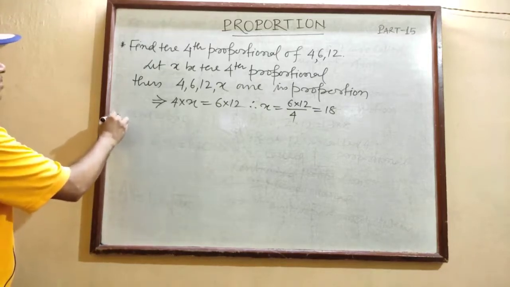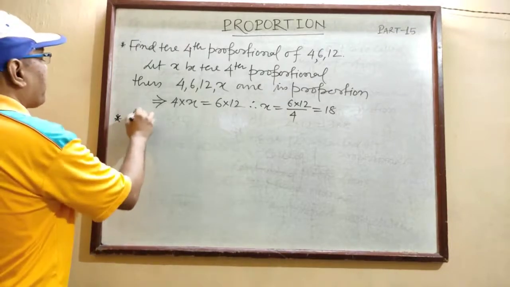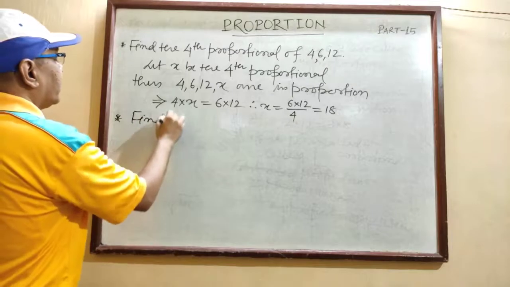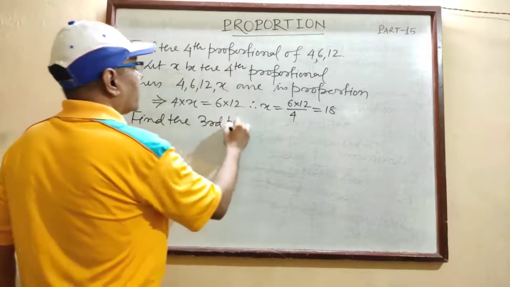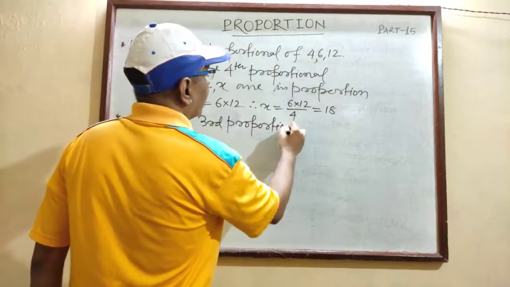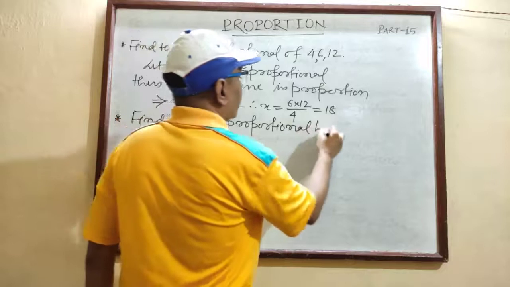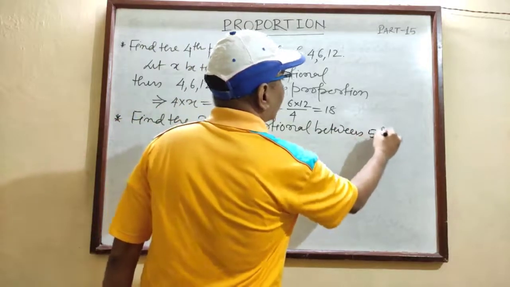Let us see one more problem. Find the third proportional.